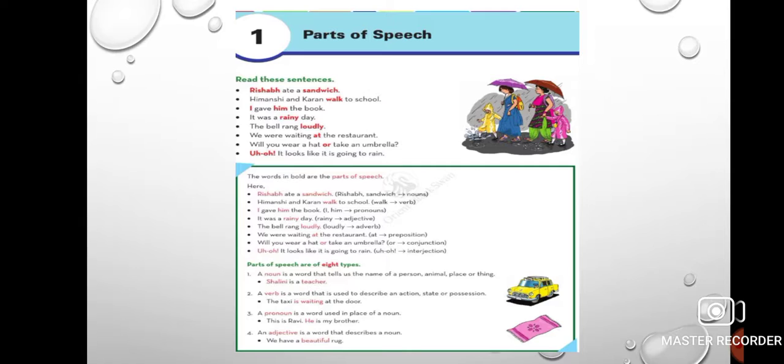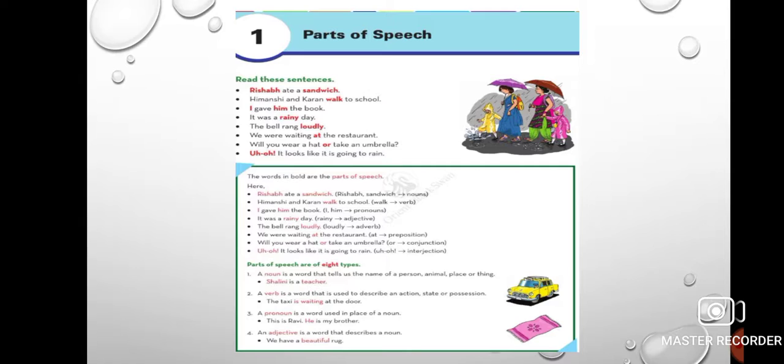Now, what are these? Noun, verb, pronoun, adjective, adverb, preposition, conjunction, interjection. These are the 8 parts of speech. Now, we are going to learn them in detail. Noun. A noun is a word that tells us the name of a person, animal, place, or thing.